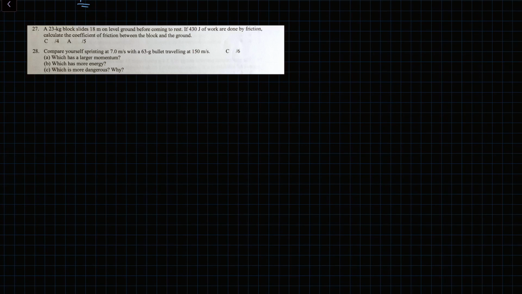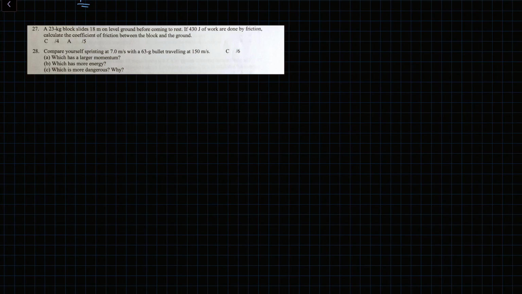Compare yourself sprinting at 7.0 meters per second with a 63-gram bullet traveling at 150 meters per second. This is essentially a communication question that describes the components of momentum and energy and which one is deemed more dangerous, through a component known as pressure that we'll be covering in this video.